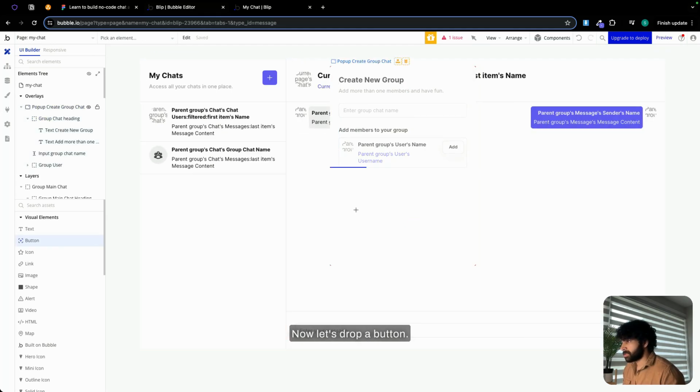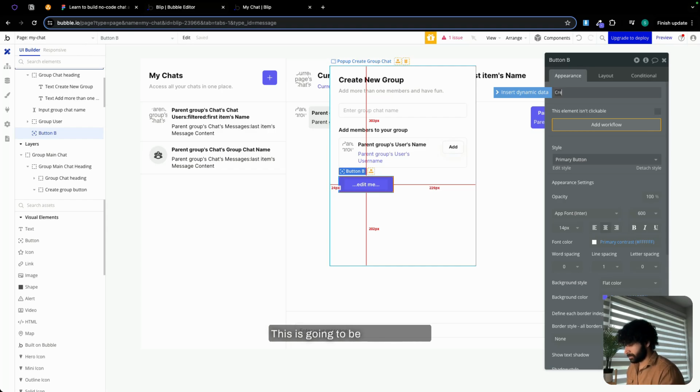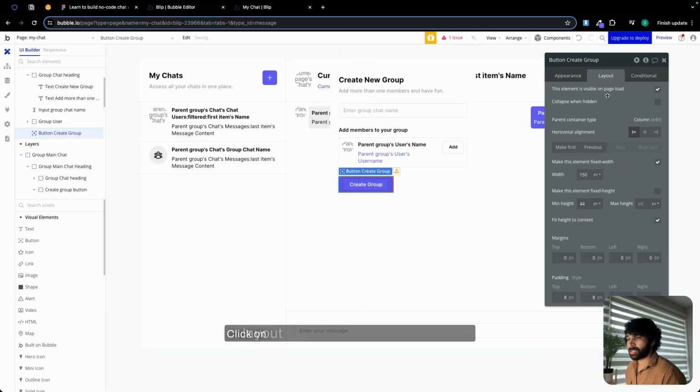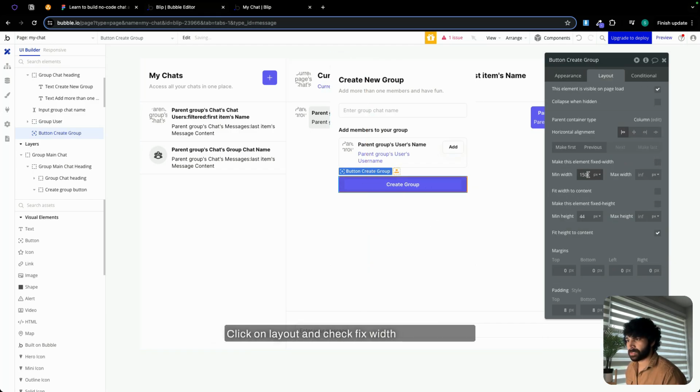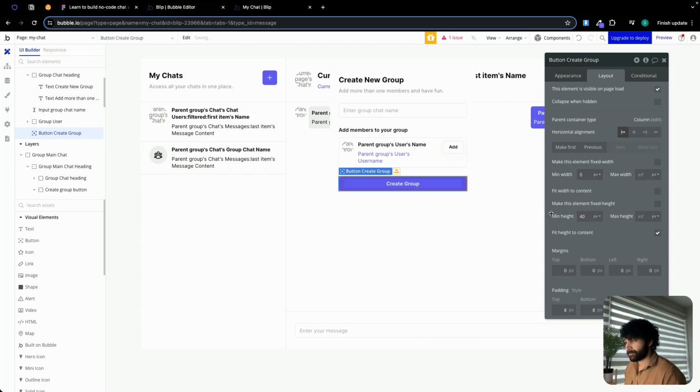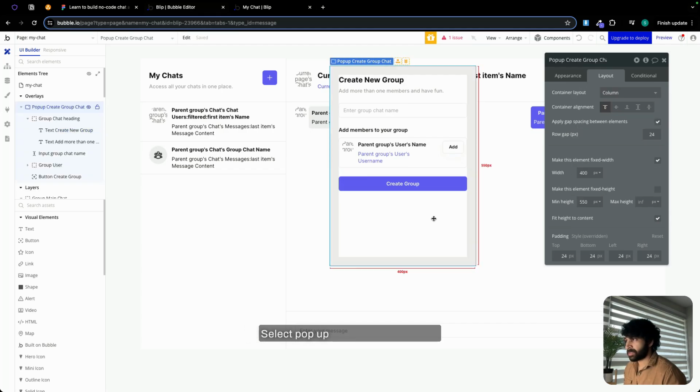Now let's drop a button. This is going to be create group. Click on layout and check fix width. Min width 0. Height is going to be 40. Select pop-up, create group chat. Min height is going to be 0.